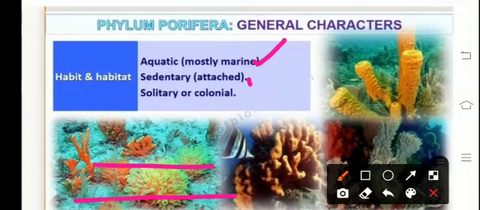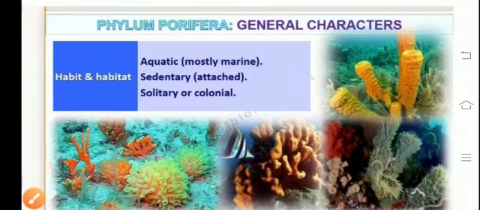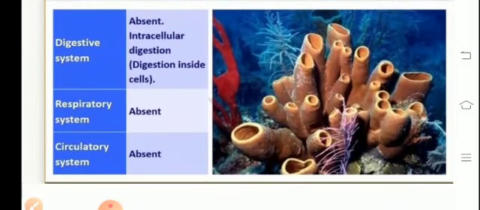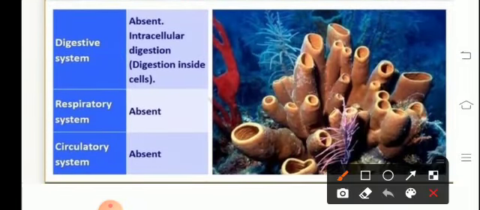They could be attached to a surface because they are sessile, non-motile. They could be solitary, that is alone, or they could be found in colonies. They are diploblastic organisms, that means they've got two layers, outer ectoderm and inner endoderm. The organ system is not developed, therefore the digestive system is absent. The digestion will take place inside the cell.